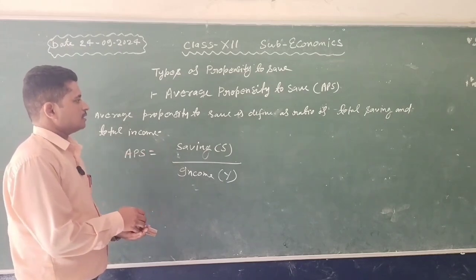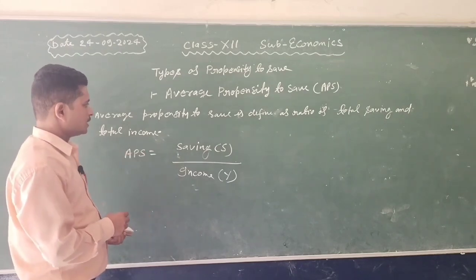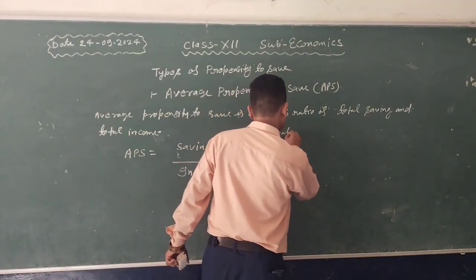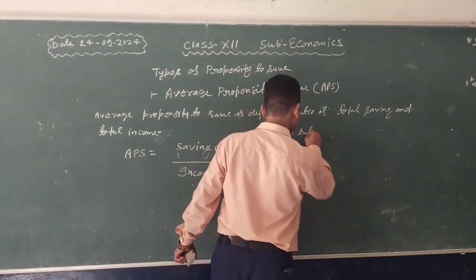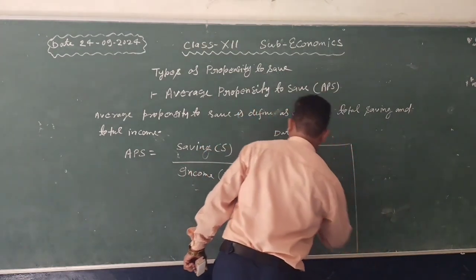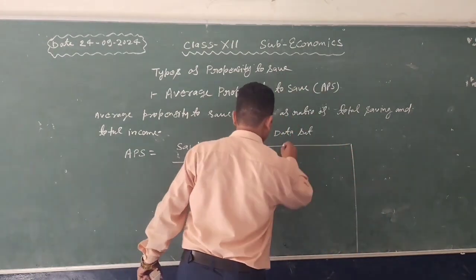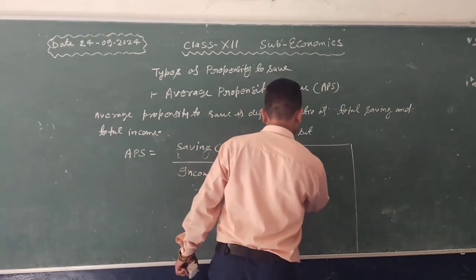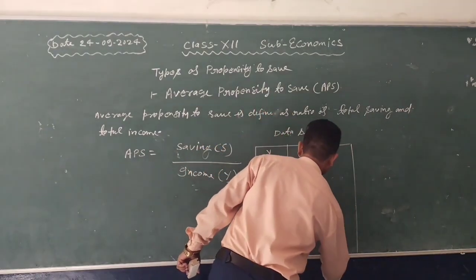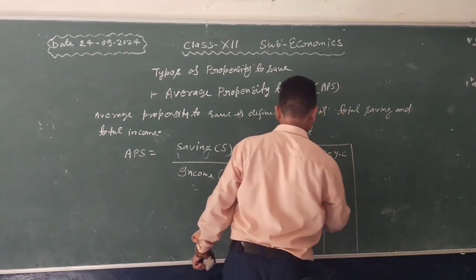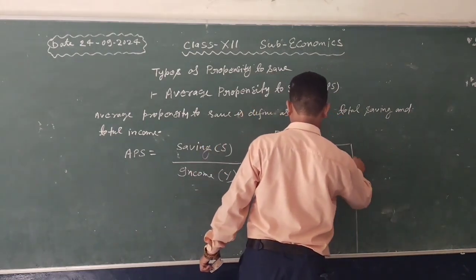And let us take the data set. This is income, consumption and saving, which is equal to income minus consumption.